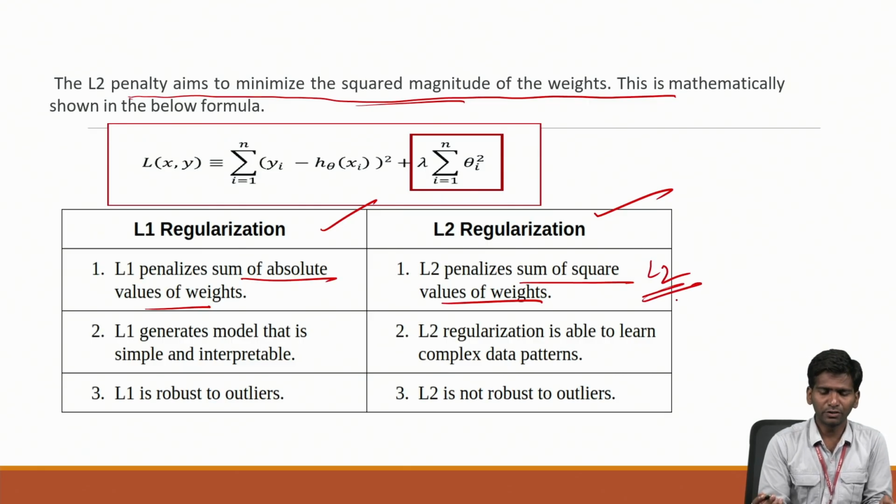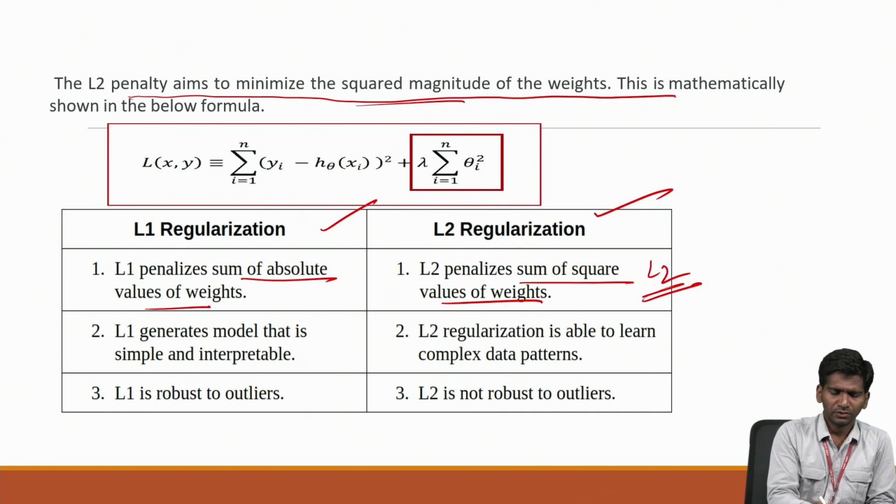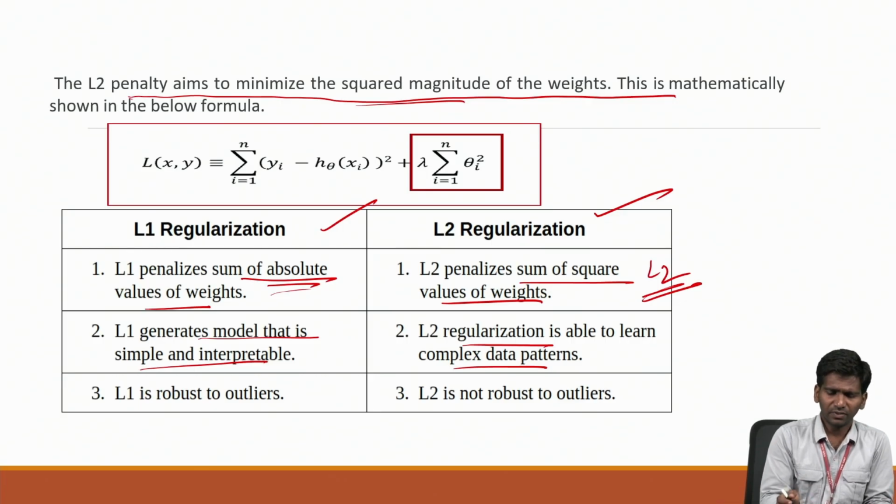So when to use L2? Is it the necessary situation to use L2 regularization, or is it the necessary situation to use L1 regularization? We also need to know that. L1 generates models that are simple and interpretable because it involves absolute values. L2 regularization handles complex data patterns because of squaring. If there is a complex pattern, when it gets squared it becomes even more complex. 12 square is 144, which again becomes very large, 3 digits. So in that way we should have enough knowledge of L2 regularization and L1 regularization.